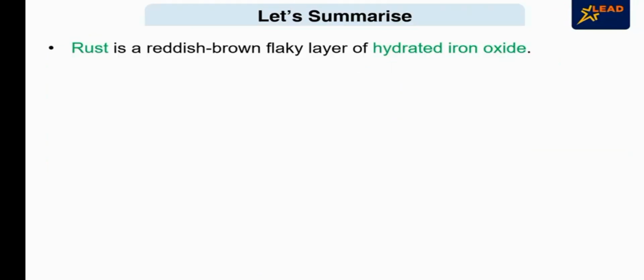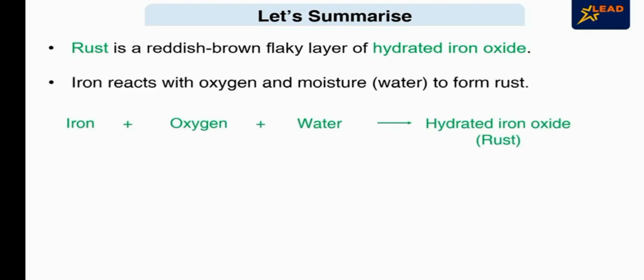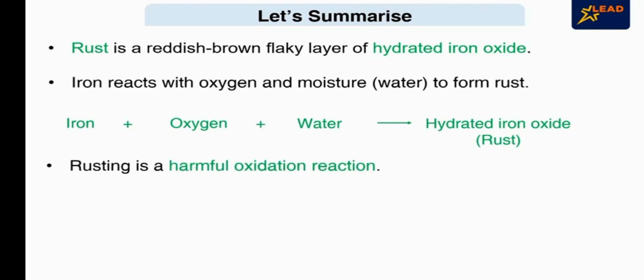Rust is a reddish-brown flaky layer of hydrated iron oxide. Iron reacts with oxygen and moisture to form rust. Rusting is a harmful oxidation